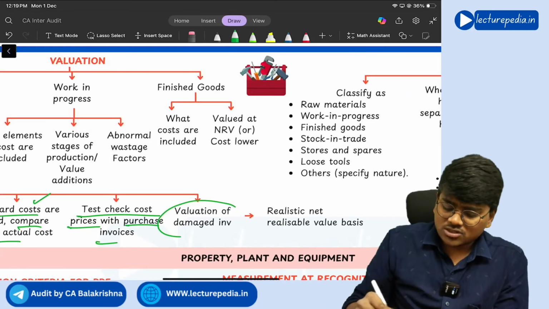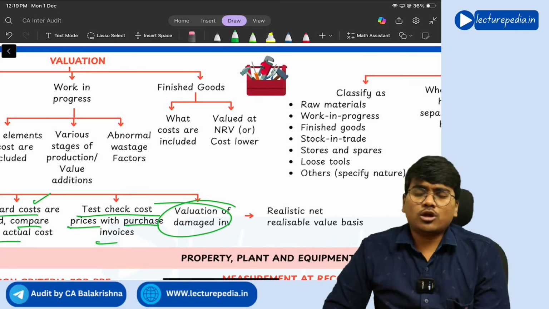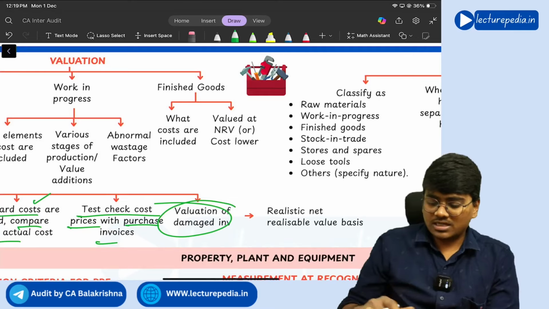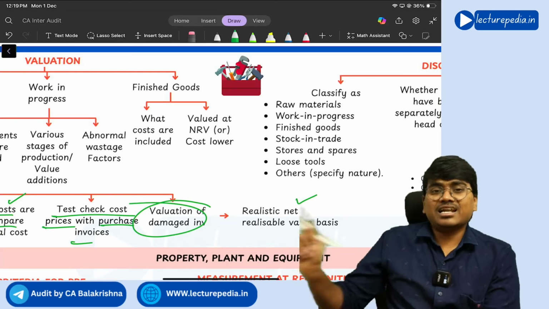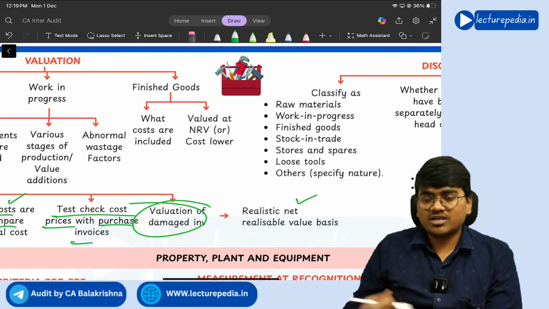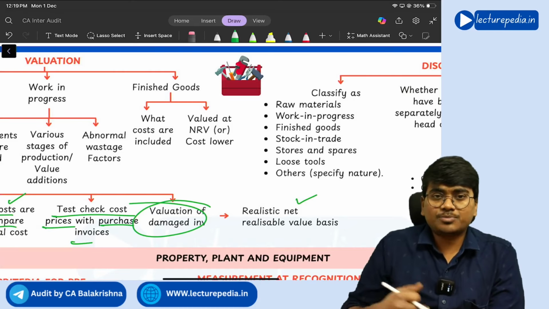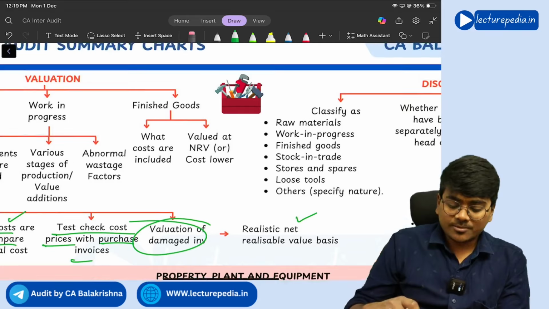Next, in case of damaged inventory, you will not value the damaged inventory at cost only, right? You will value the damaged inventory at a realistic net realizable value. So if you sell this damaged inventory as it is, how much you are going to get, at that price you will value the damaged inventory.